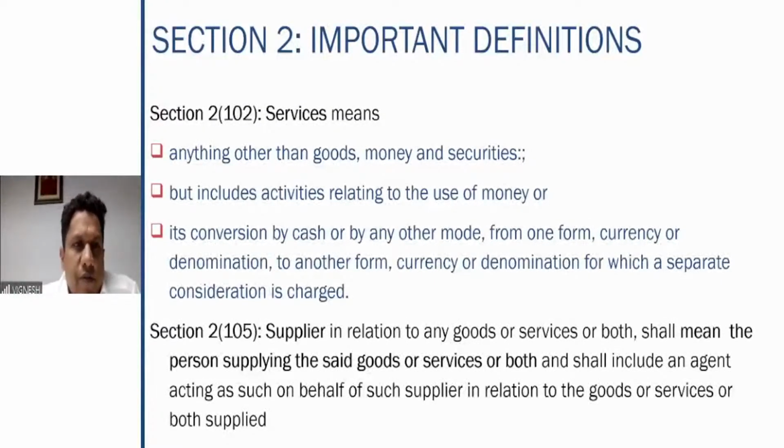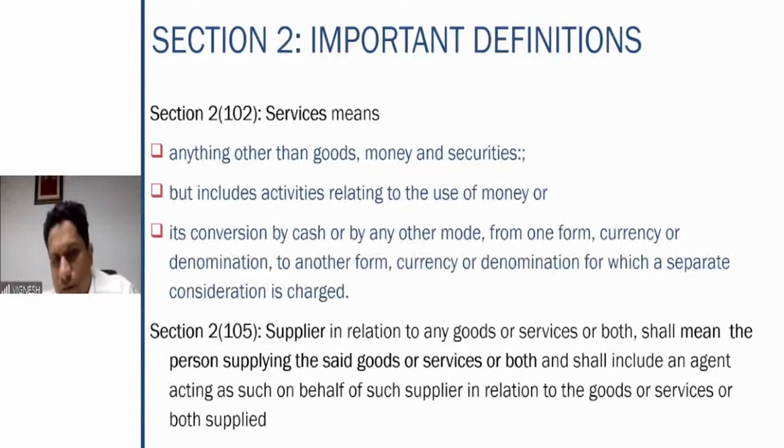Section 2 subsection 102 defines the term services. Simple definition. It means anything other than goods, money, and securities, but includes activities relating to the use of money or its conversion. That means, as I told you, exchange conversion. You are converting one currency into the other currency, for which you are charging a certain fee. That also is a service as per the definition of section 2 subsection 102.